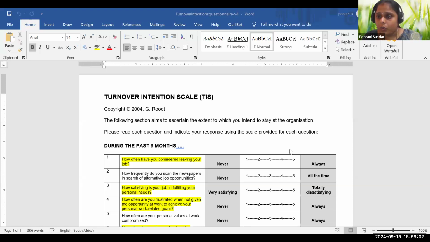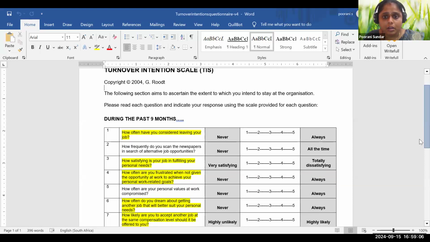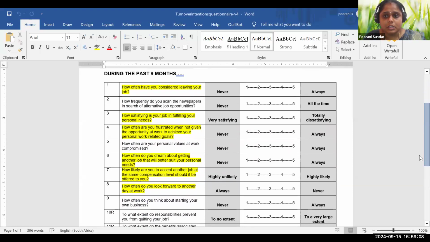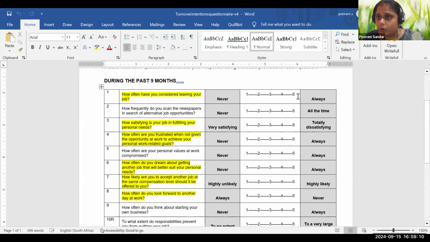Okay. What the scale says here is, see, it is a 5-point scale. There are different types of scaling: one is 5-point scaling or 7-point scaling. Here it is a 5-point scale from never to always. These are the questions: how often have you considered leaving your job? How frequently do you scan the newspaper for alternative job opportunities?